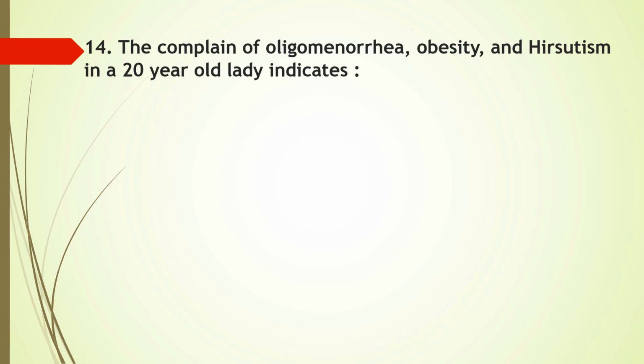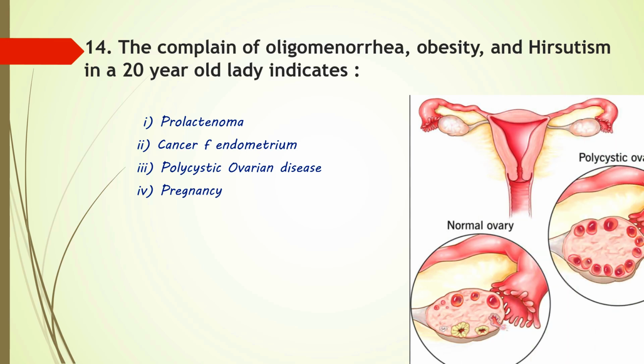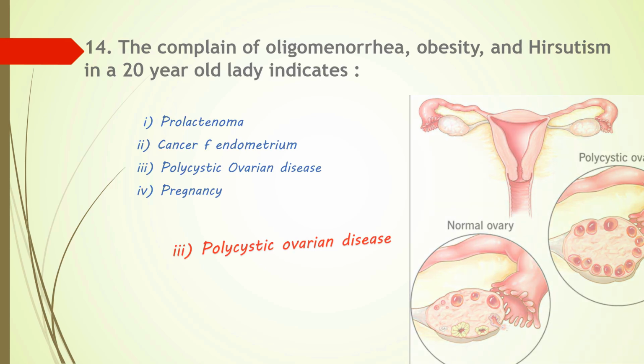Next question. The complaint of oligomenorrhea, obesity and hirsutism in a 20-year-old lady indicates? Options are prolactinoma, option 2 cancer of endometrium, option 3 polycystic ovarian disease, or option 4 pregnancy. Polycystic ovary syndrome, that is PCOS, is a very common hormonal disorder of women of reproductive age, characterized by high androgen level, irregular periods and small ovarian cysts. The common signs and symptoms are oligomenorrhea, obesity and hirsutism. So here option 3 is the correct answer.